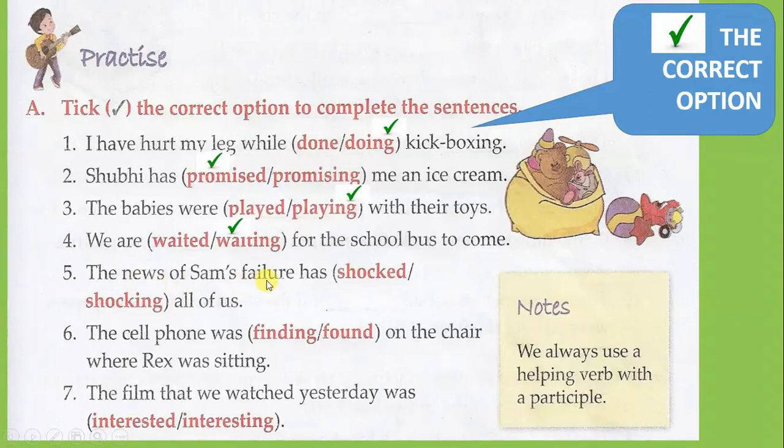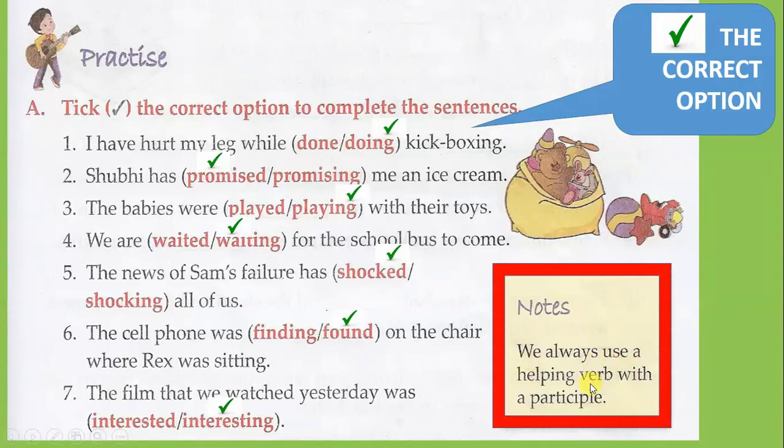The news of Sam's failure has shocked all of us. The cell phone was found on the chair where Rex was sitting. The film that we watched yesterday was interesting. Remember, we always use a helping verb with a participle. Where there is a participle, there will be a helping word. Thus, promised is a participle. There is a helping verb, has.